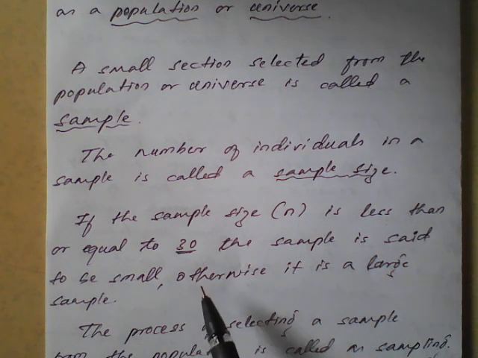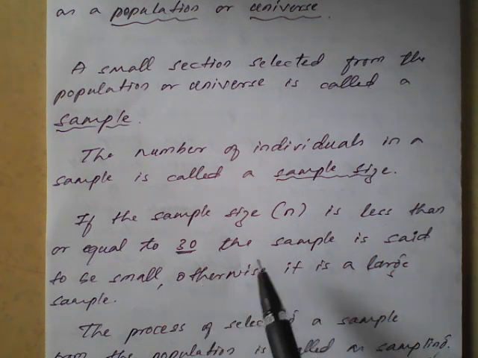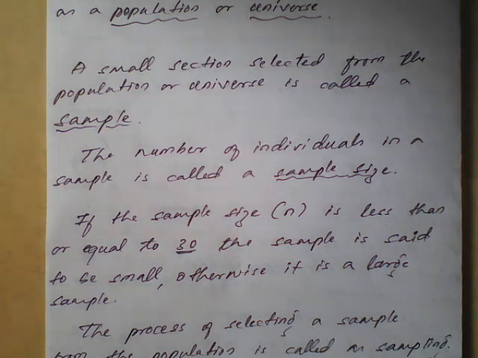If it is greater than 30, it is a sample only, but we call it a large sample. So in the sample size we have two categories: one is small sample size and another is large sample size. It is from the population only, but based on the number, 30 or less is considered a small sample size, and more than 30 is considered a large sample size.